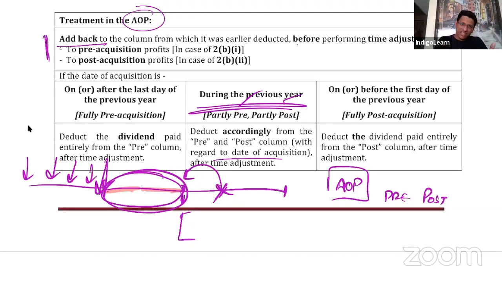And the third category, we acquired the shares of S Limited somewhere in between, then we would say it is partly pre-acquisition, partly post-acquisition. Accordingly, based on whether it is pre-acquisition or post-acquisition, we need to deduct from those pre and post columns.